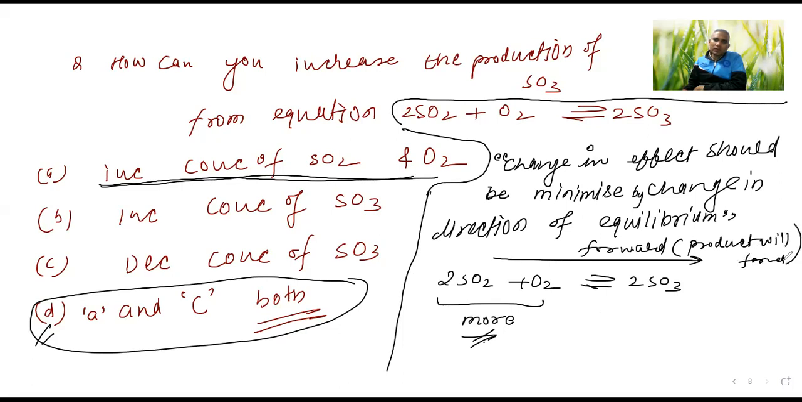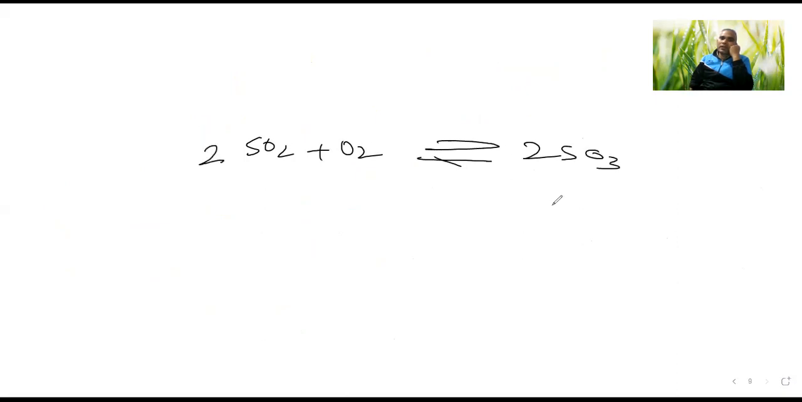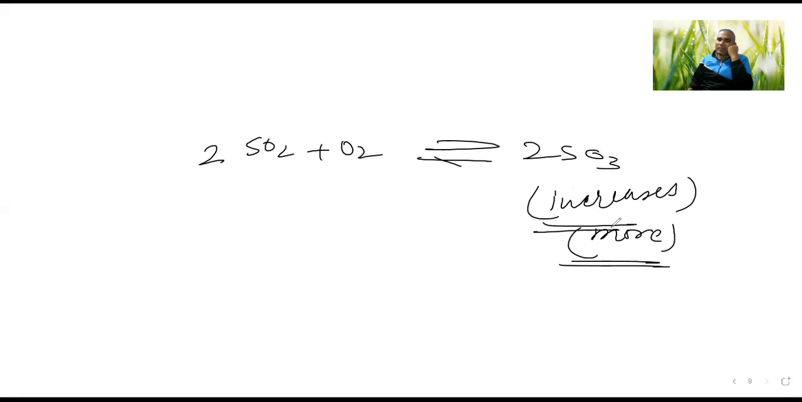Now, decrease in concentration of SO3. No, here you are saying increase in concentration. See, increase in concentration: SO2 plus O2 is giving 2SO3. They are saying it increases, so it is more. So how can we make it less? How can it decrease? If equilibrium shifts in this direction, it will decrease now.